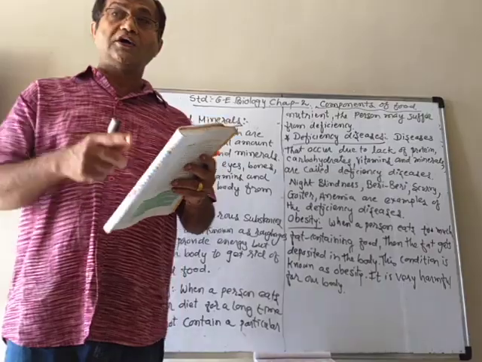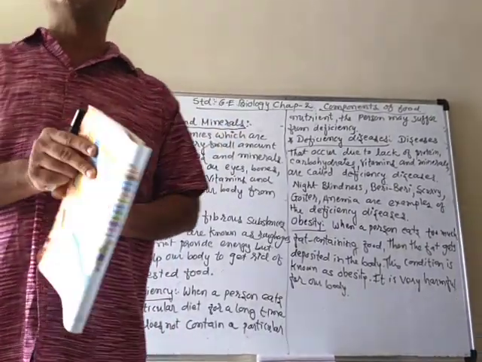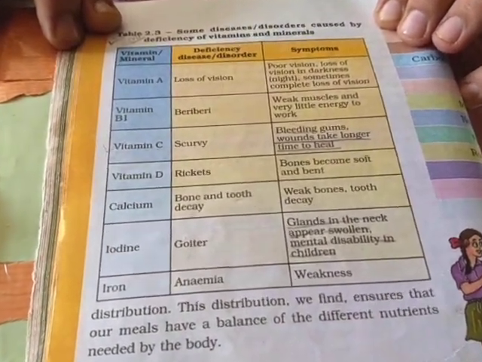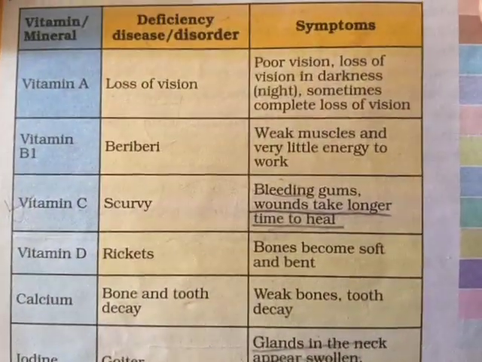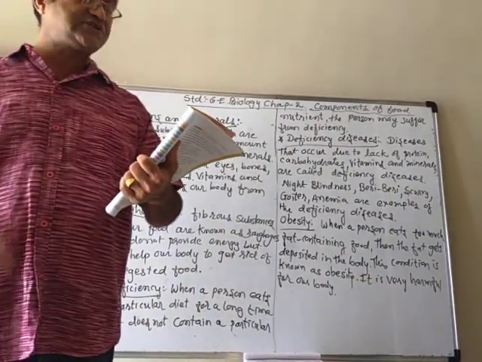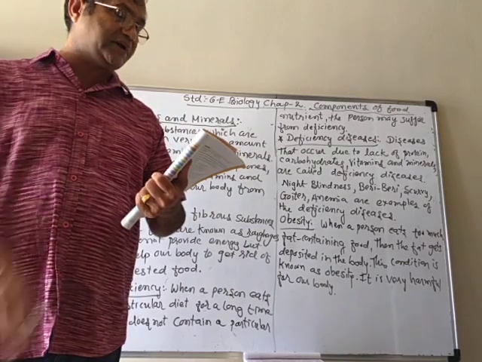You can see on Table 2.3 here the sources, vitamins, their deficiency and their symptoms are shown. You can see that also. Now I will read from it. First is vitamin A. The deficiency is loss of vision, as I told you, night blindness.